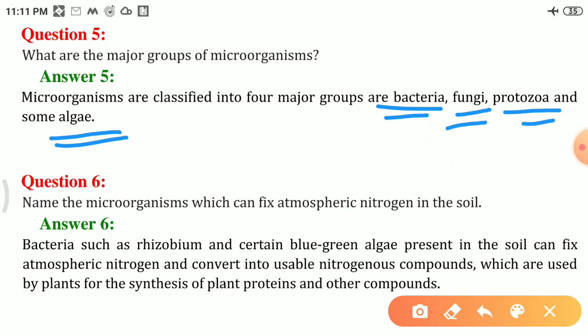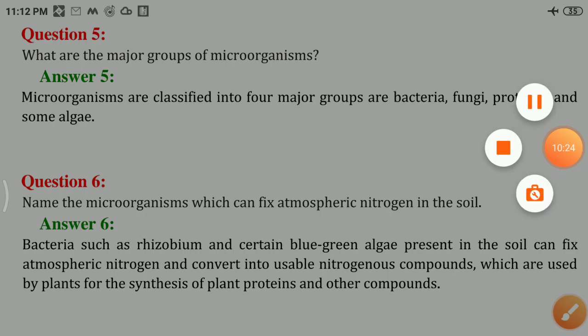So here we should write that bacteria such as rhizobium and certain blue-green algae present in the soil can fix atmospheric nitrogen and convert it into usable nitrogenous compounds which are used by plants for the synthesis of plant proteins and other compounds. So that is all about the nitrogen fixation.